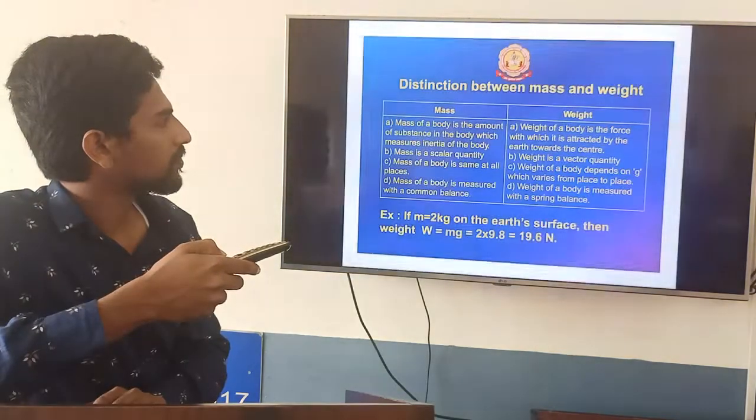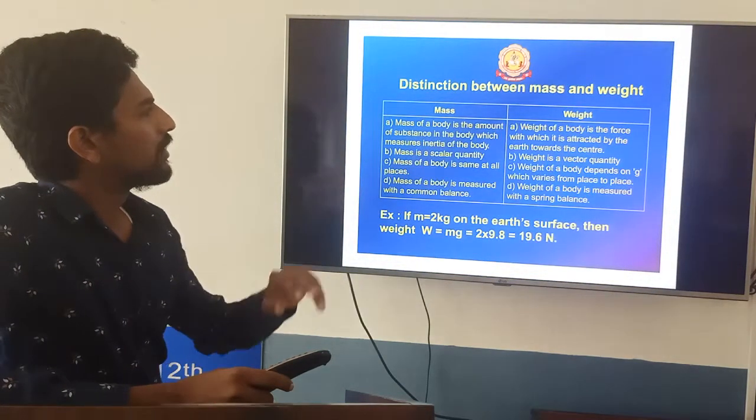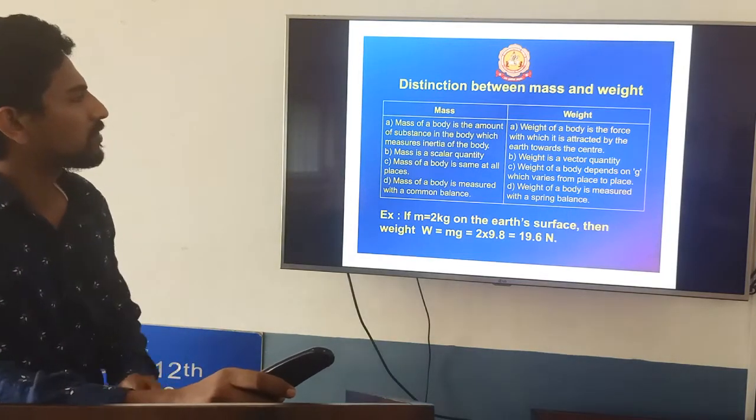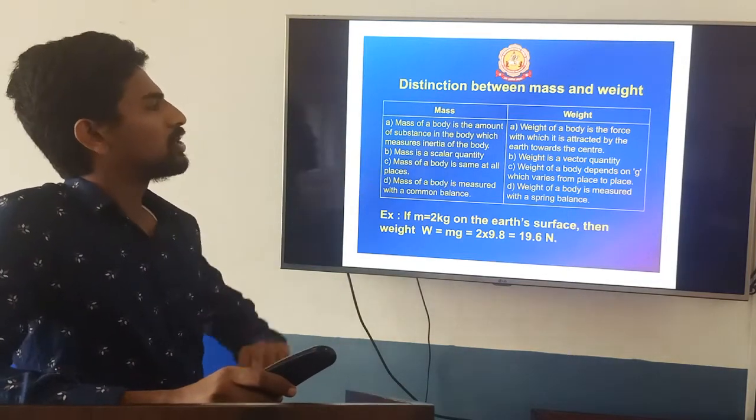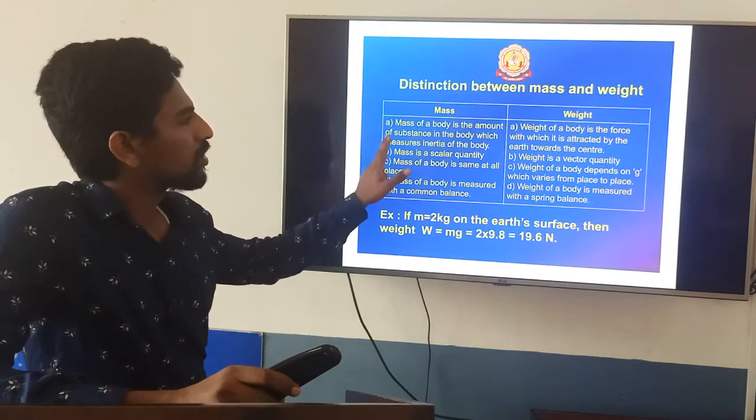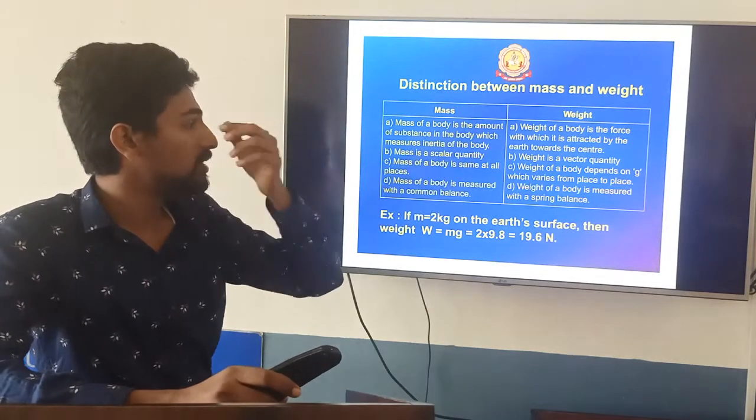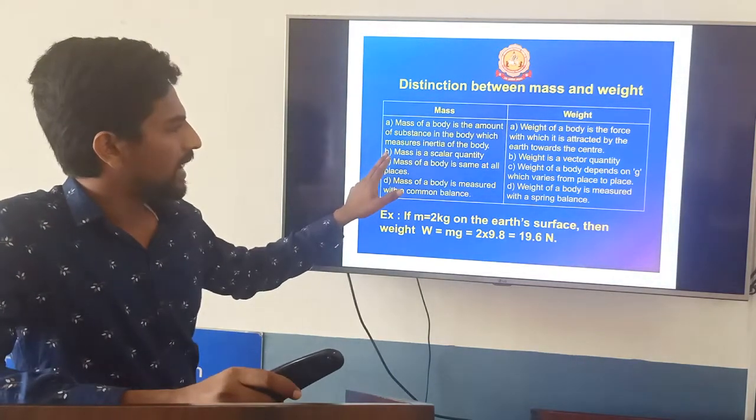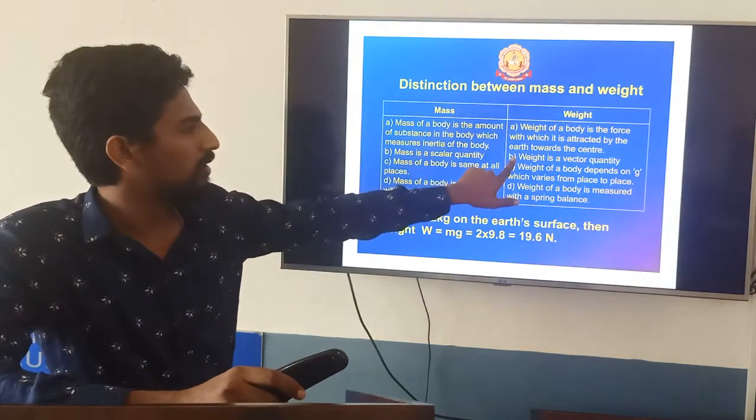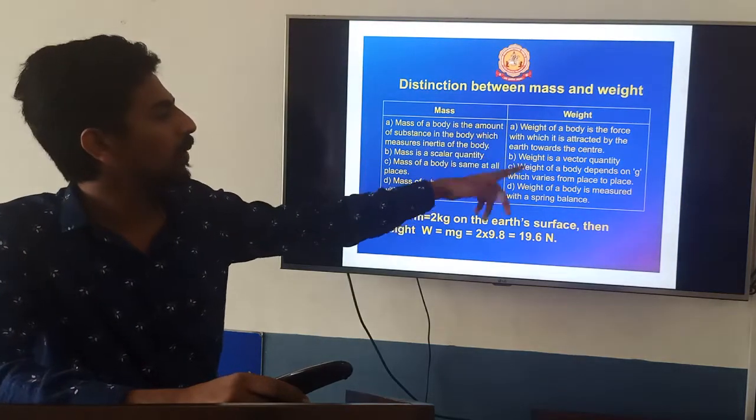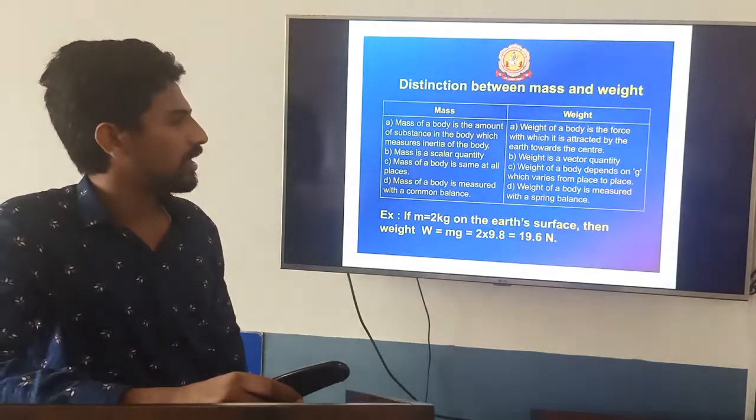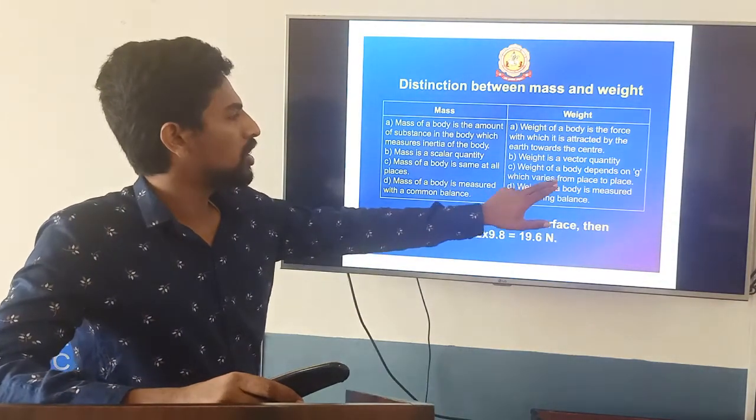So what is the difference between mass and weight? The mass of the body is the amount of substance in the body, which measures the inertia of the body. What is weight? It is the force of attraction toward the center. Mass is a scalar quantity, that you know. Weight is a force, and force is a vector quantity. The mass of the body is the same in all places. Weight of the body depends on g.